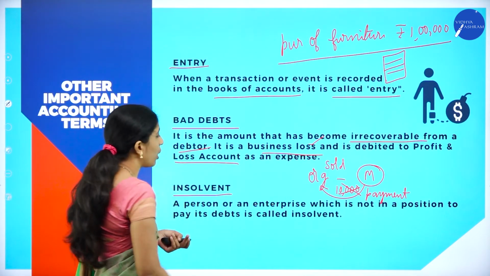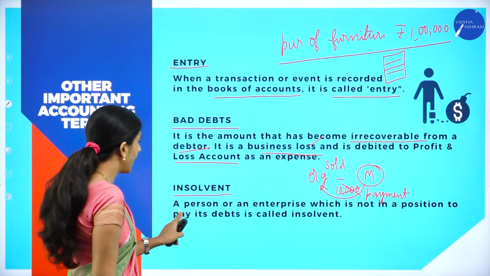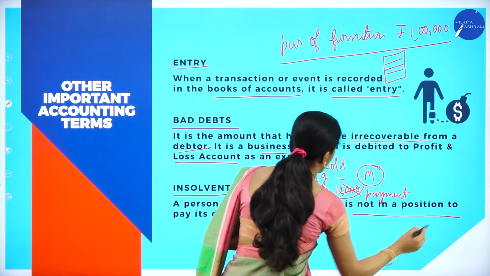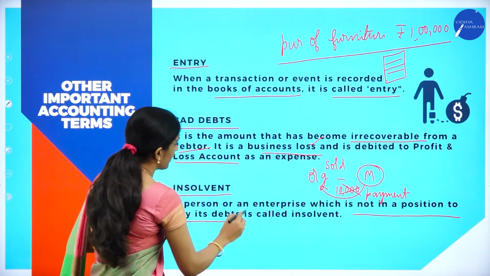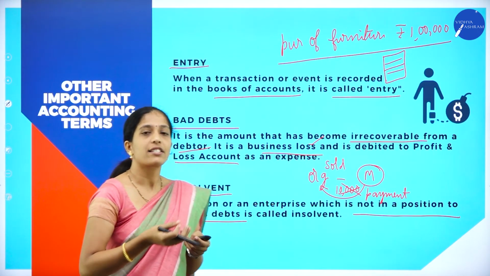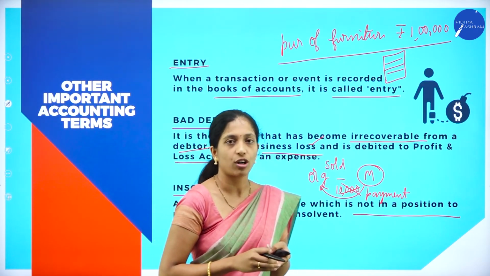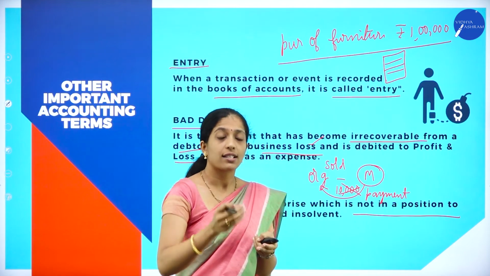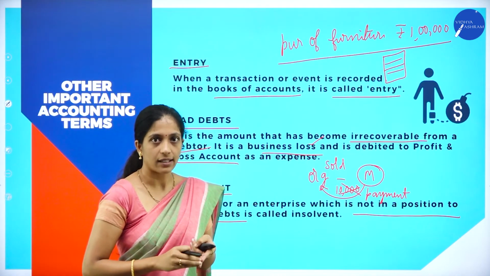Next is insolvent. Now what do you mean by insolvent? A person or an enterprise which is not in a position to pay its debt is called as what? Insolvent. Of course, the organization will not have sufficient money to undertake all the activities, so they can borrow from others.